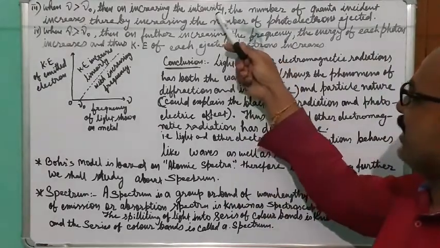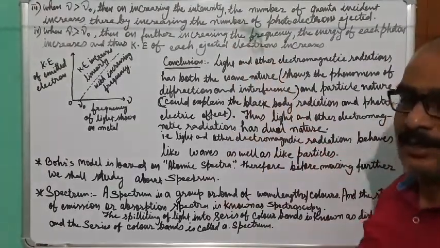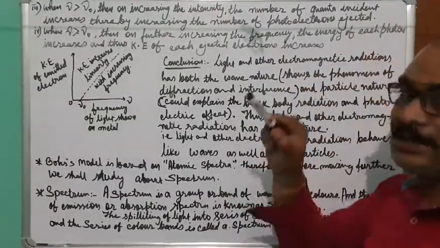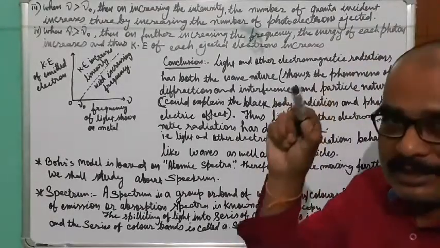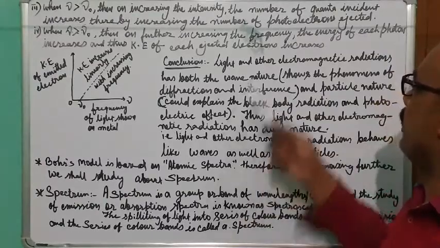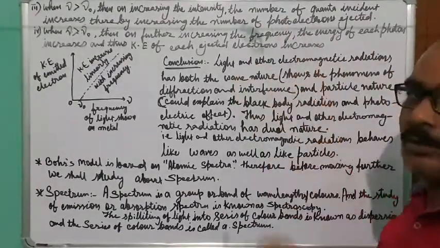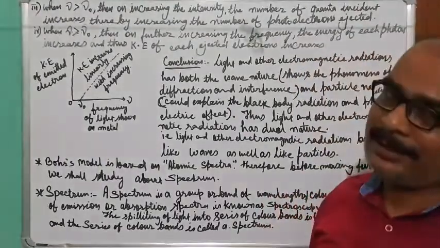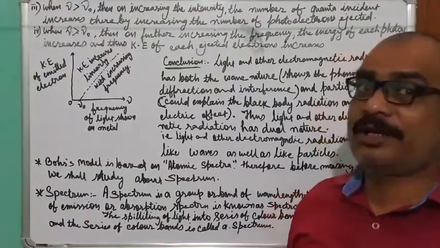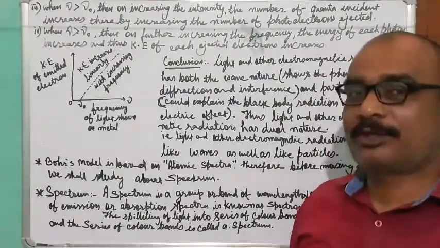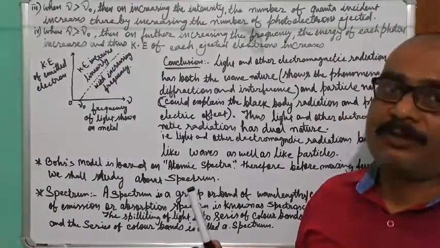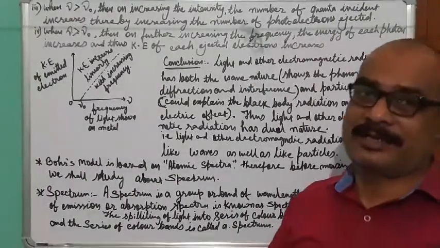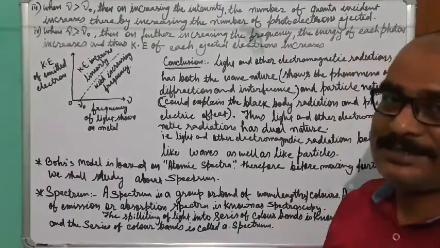So if you increase the intensity of the light, you are increasing the quanta or photons of the electromagnetic radiation striking the metal surface. So you are increasing the number of photoelectrons, because the number of electrons is directly proportional to the number of photons or quanta. If you increase the number of photoelectrons, then the current will increase. So the amperage will increase in the circuit.